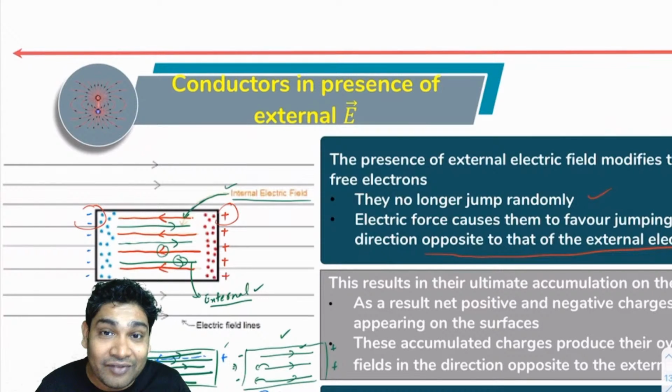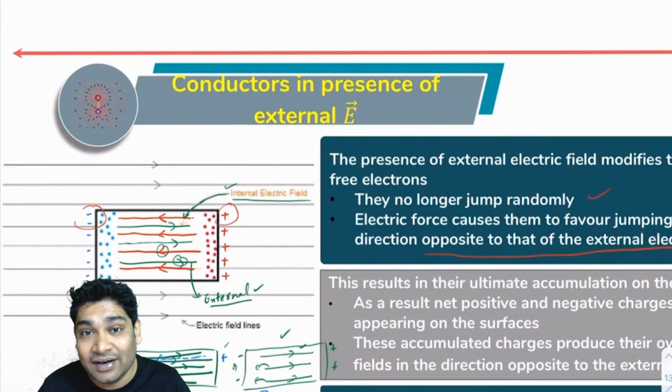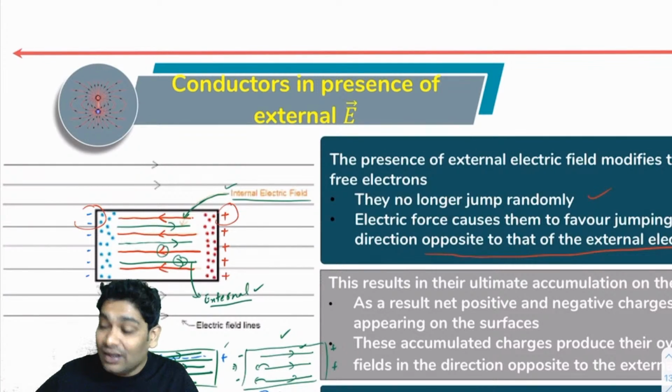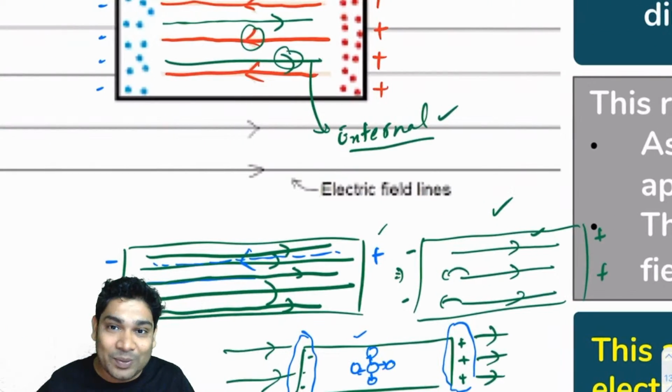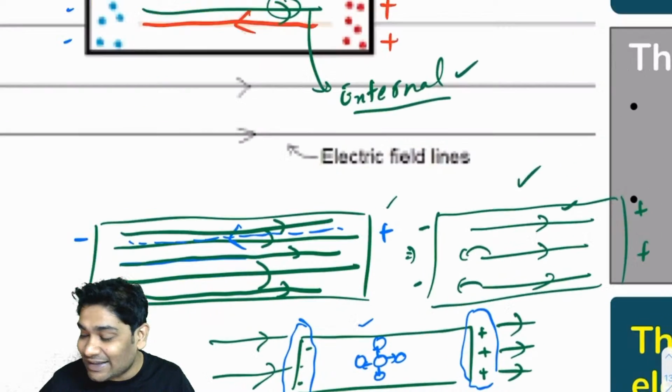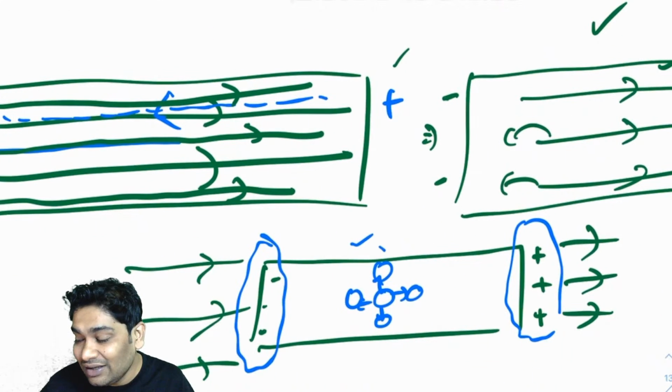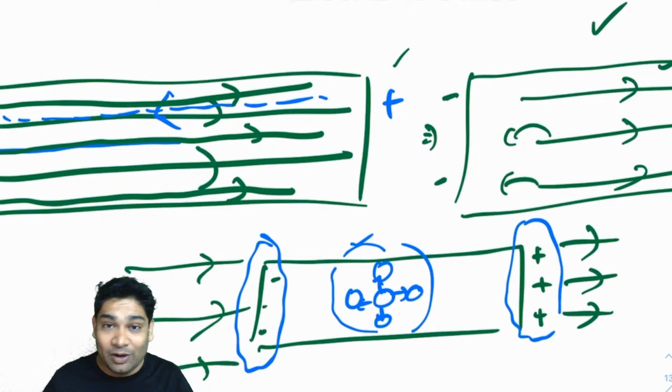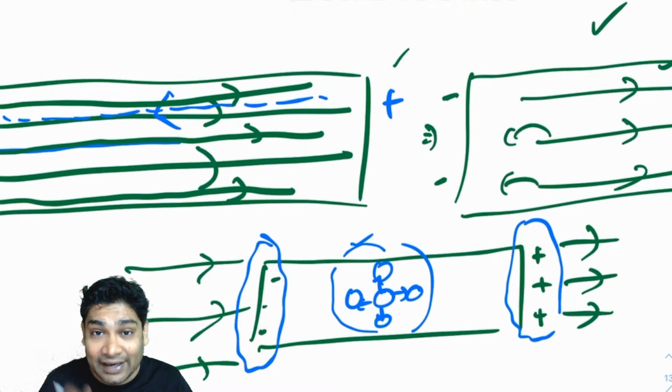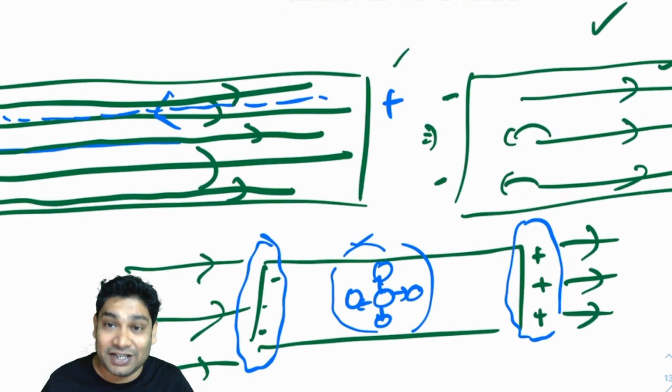When we say electrostatic, we mean that there is no charge transfer happening, right? All the charges are stationary. I'm talking about on a macroscopic level. On a microscopic level, yes, these electrons are jumping. But on a macroscopic level, if I look at a slightly bigger picture, then there are no charges moving anywhere, and that is why I say that electrostatic condition has been achieved.